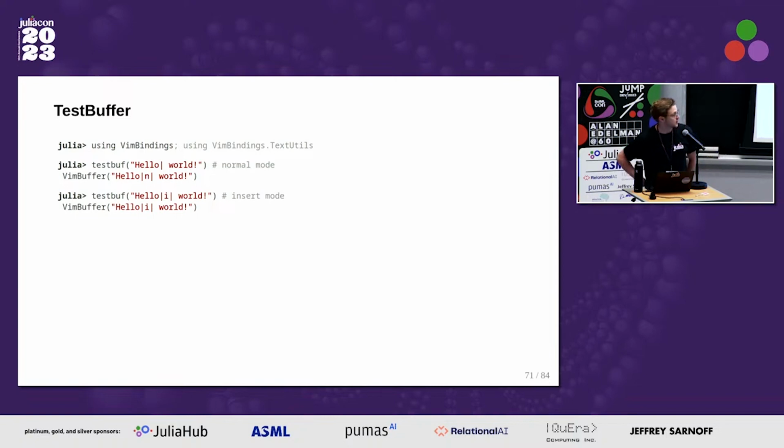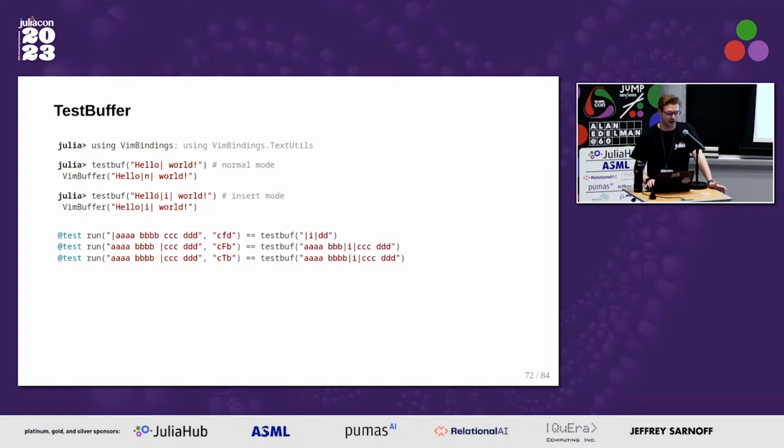So as you can see with this test buffer up here, I can say hello world, and what this is doing is creating a buffer where the cursor is at this position. And implementing the show method lets me have this nice output where the cursor is represented by these two bar characters. And so you can do that for insert mode as well.